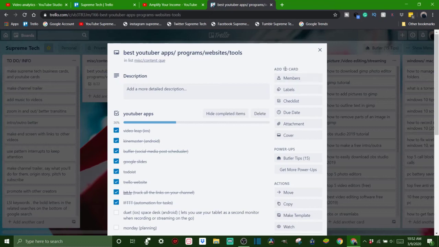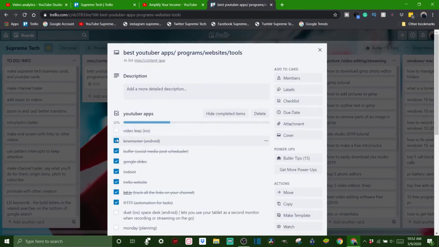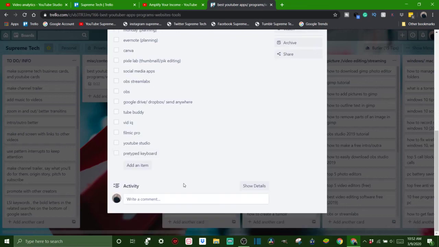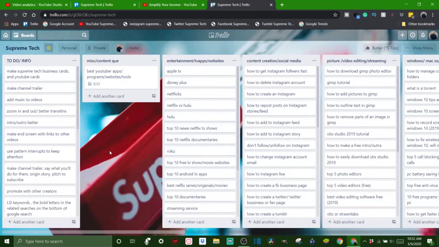And then over here you can add to the card a thumbnail. You can add little video clips, images, PNGs, anything you're going to need for your video, or anything else really. I mean, you can do your grocery list in here if you want. You can do anything you want to do. But that's just a quick little rundown of how I do videos. And I X out of that.